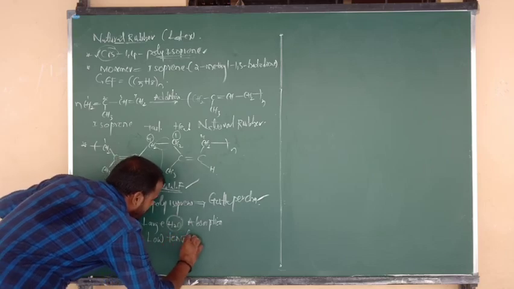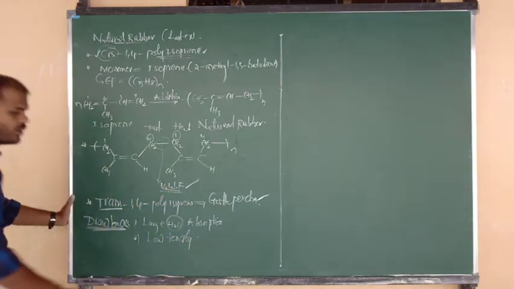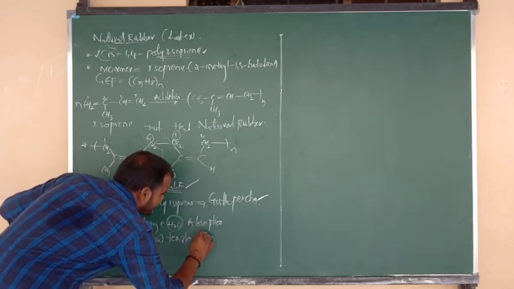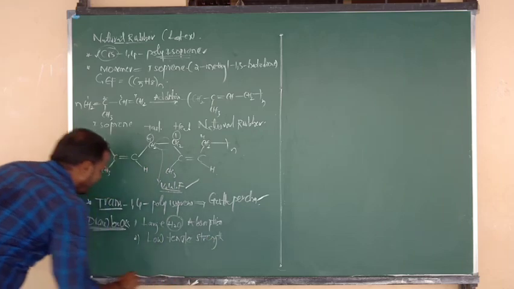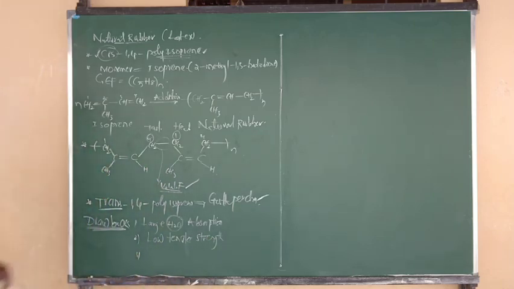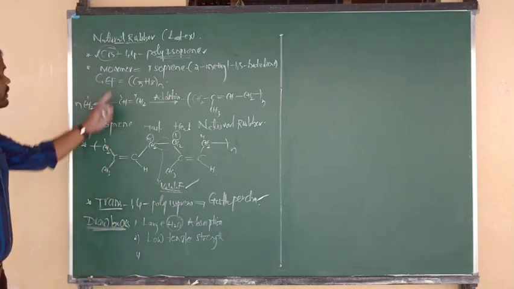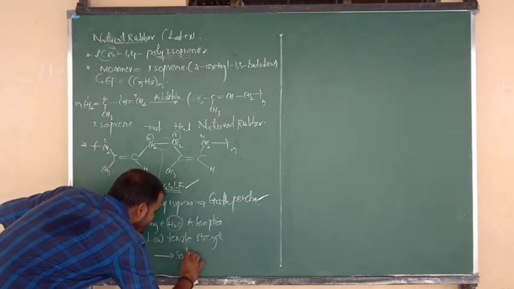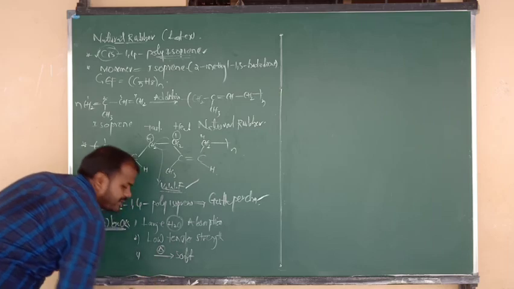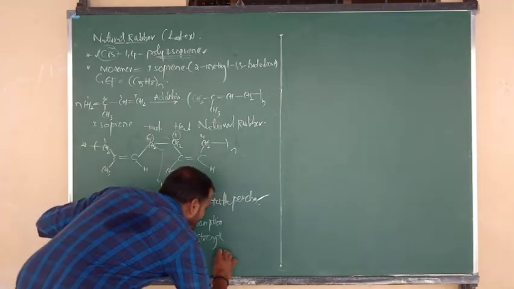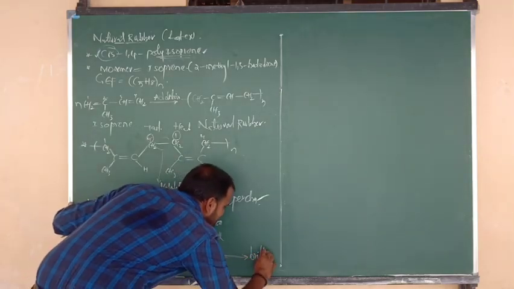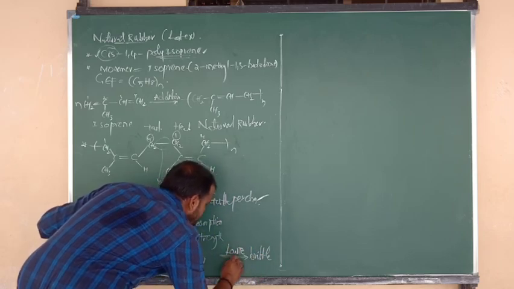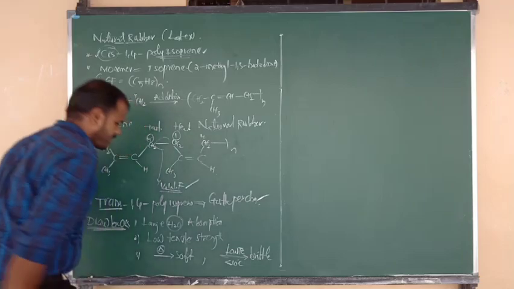It cannot have that much strength, beta. Low tensile strength. Next point, natural rubber becomes soft at higher temperature and becomes brittle at lower temperature, especially below 10 degrees Celsius.